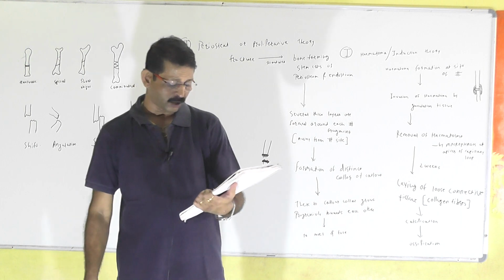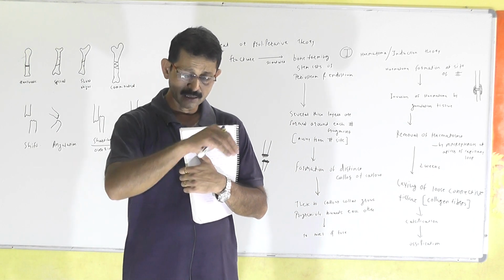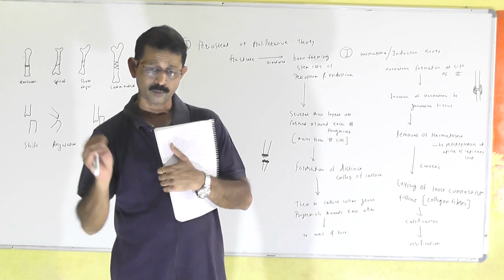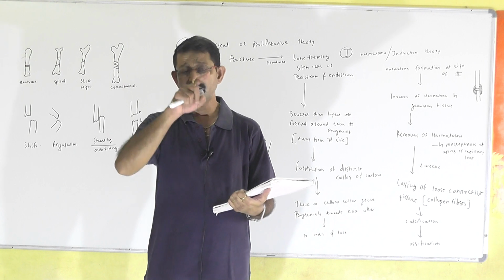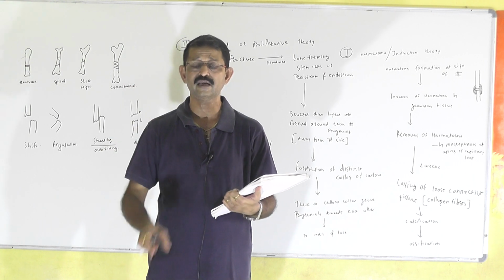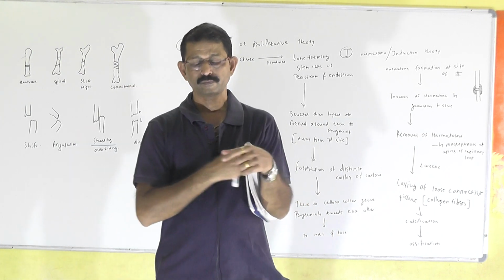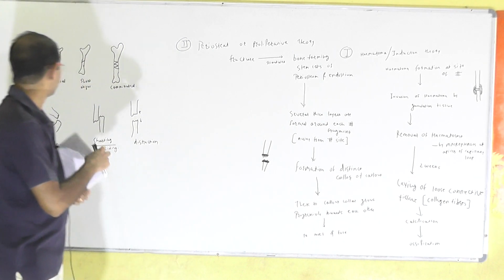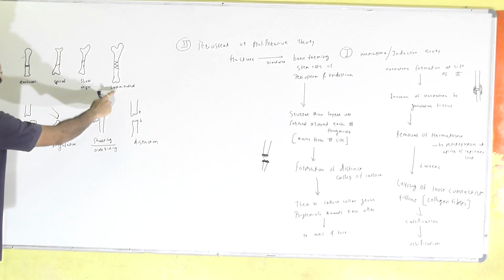According to the site, which part of bone is involved? Intra-articular, fracture line inside the joint cavity. Epiphyseal in the epiphyseal area, metaphyseal in the metaphyseal area and diaphyseal in the diaphyseal area. Fracture line: if the fracture line is transverse, it is called a transverse fracture. This is spiral fracture. This is short oblique, this is comminuted.